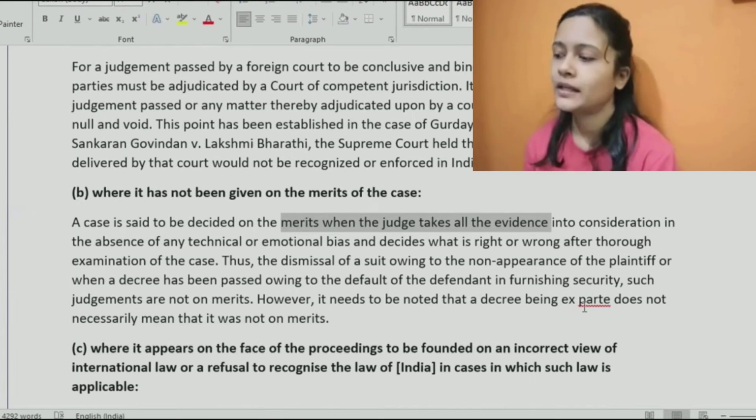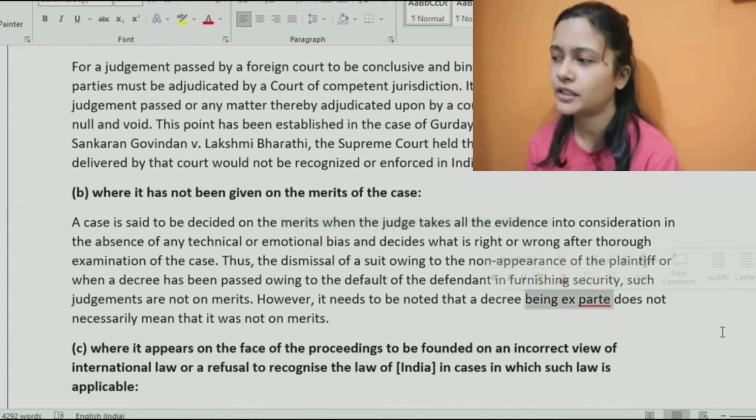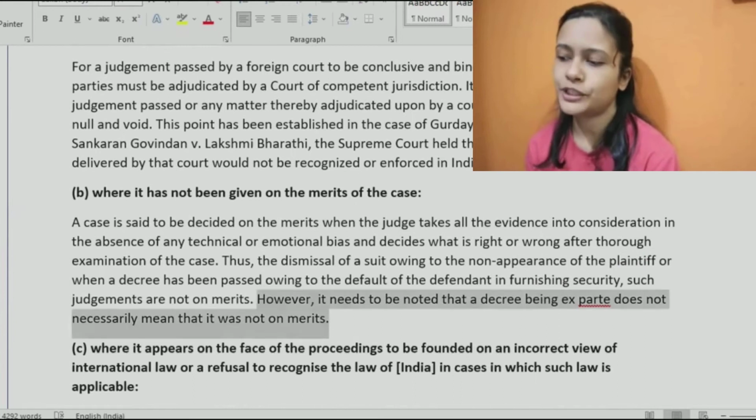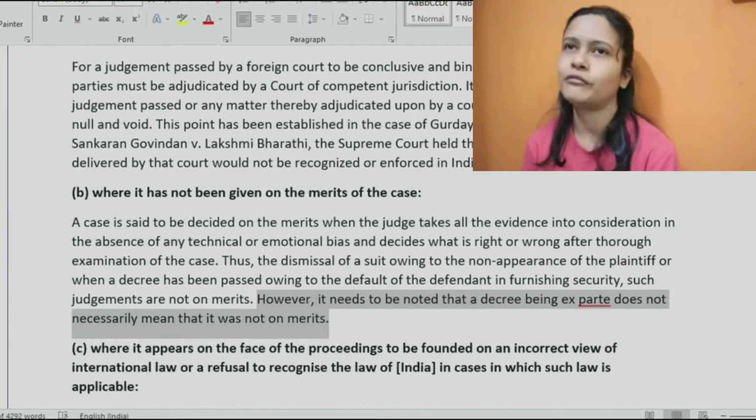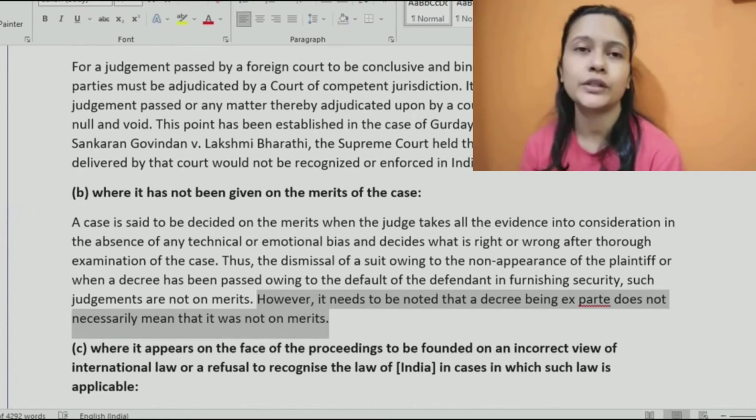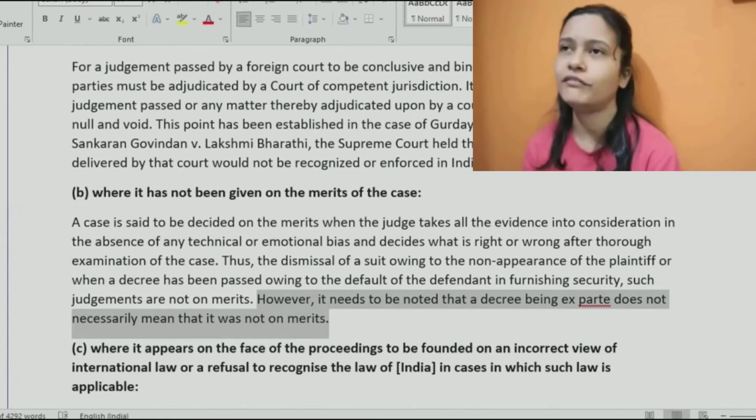But there may be some, have you heard this word, ex parte? Yes, you have heard, right? There are many situations wherein the court would give a date that on this day you have a hearing. But parties might not be available every single day, right? Parties might not be available and the advocate might not be available. So sometimes you would ask for another date, that today I'm not available, give another date. But sometimes this thing may go on and on forever.